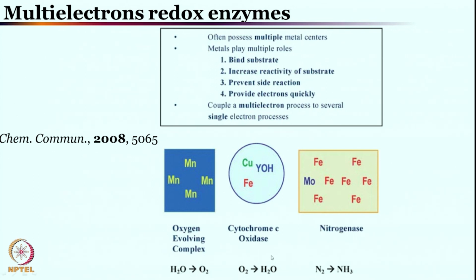Diagonally opposite, cytochrome C oxidase performs the transformation of oxygen to water. Another very important enzyme is nitrogenase, which can convert nitrogen to ammonia. These are fascinating enzymes and fascinating transformations. We will come back to that in a moment.